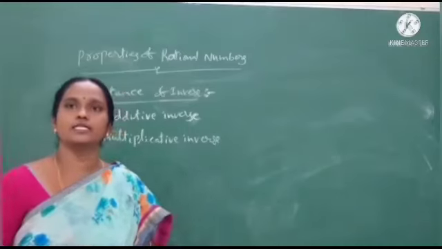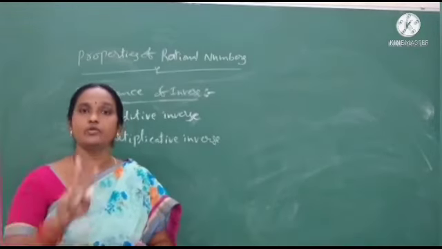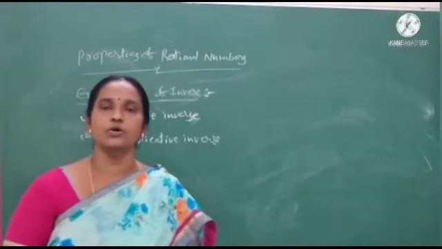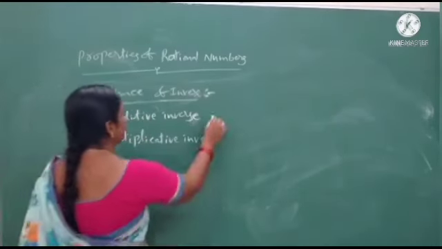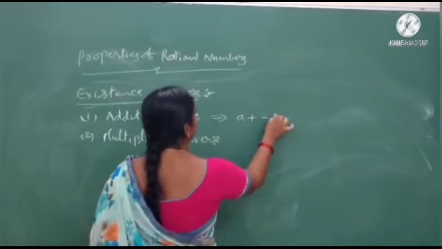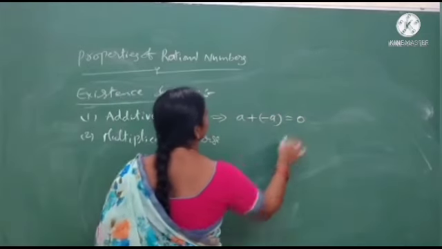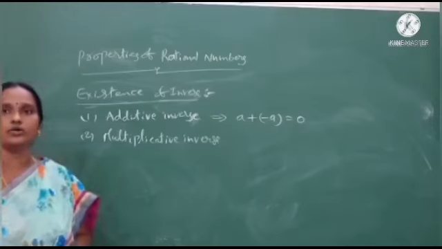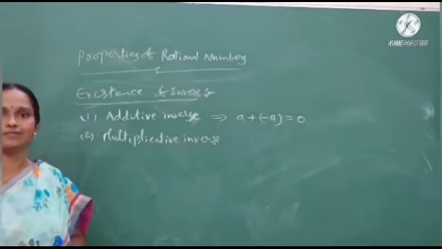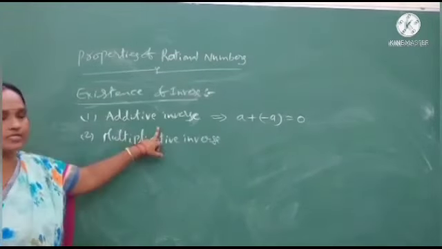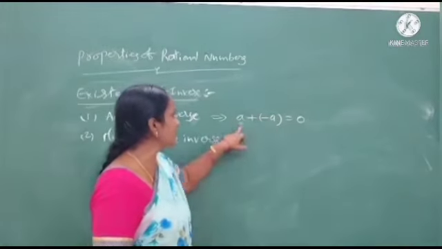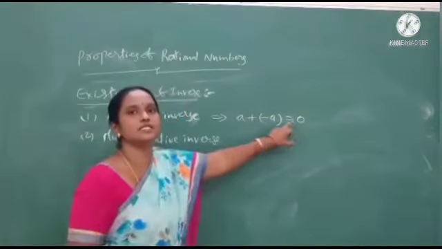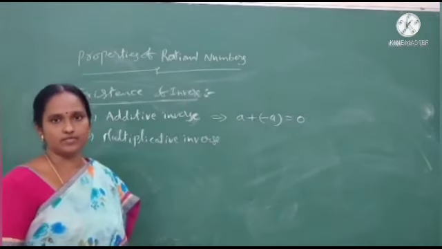Any two numbers whose sum is 0 are called additive inverses. That is, a plus minus a, we get 0 here. This is the two numbers plus a and minus a. Their sum is 0. This is the additive inverse.